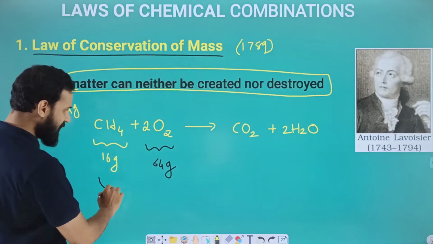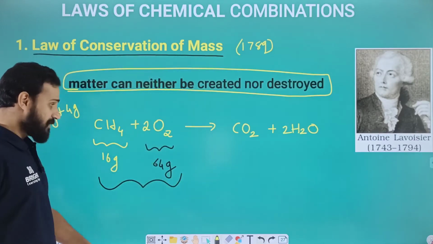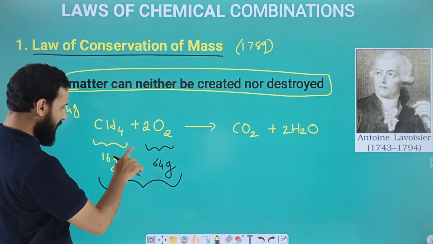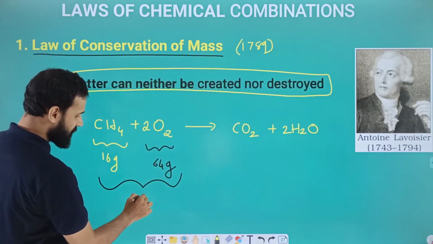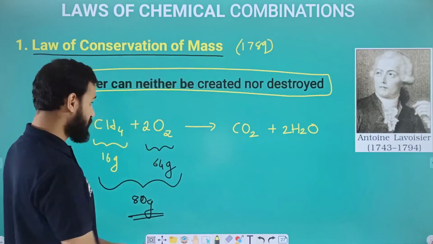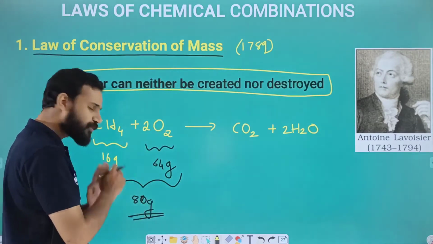Okay, so when we add these 2, we will get how much gram? Here 64 and 16, 80 gram will be the total mass of the reactants, isn't it? If you take the mass of reactants, that is equal to 80 grams.